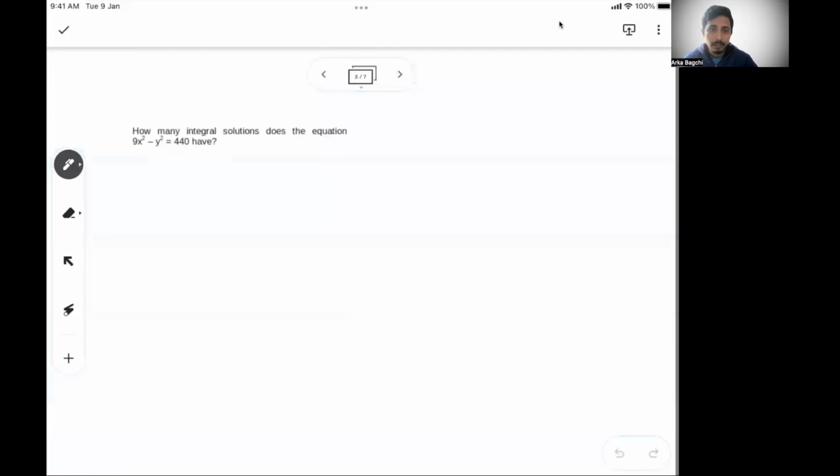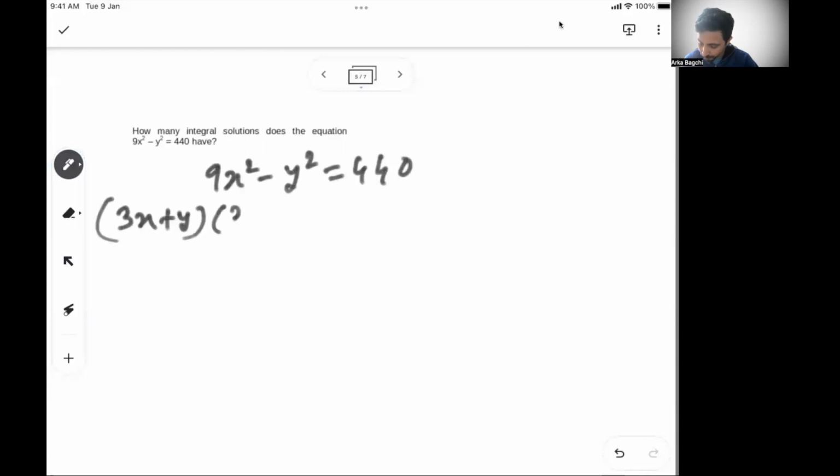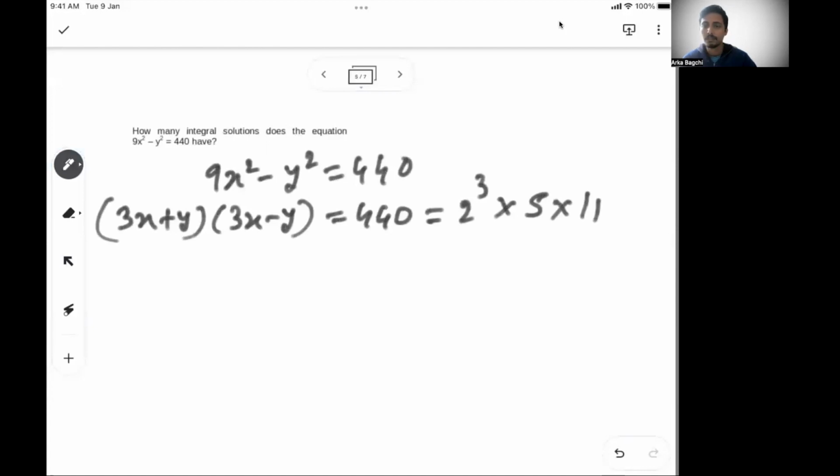How many integral solutions are there for 9x square minus y square equal to 440? Let's see, 9x square minus y square is equal to 440, or we can write (3x plus y)(3x minus y) is equal to 440. Now 440 typically means 2 cube into 5 into 11. So can I write the total factors as 3 plus 1, 1 plus 1...